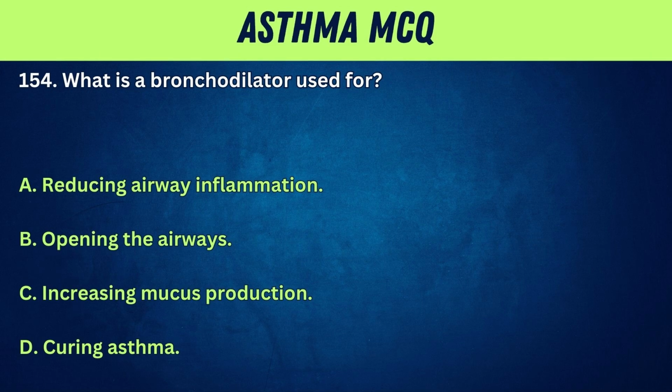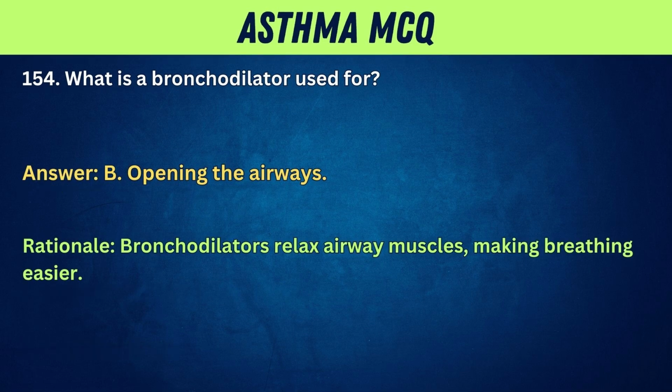154. What is a bronchodilator used for? A. Reducing airway inflammation. B. Opening the airways. C. Increasing mucus production. D. Curing asthma. Answer: B. Opening the airways. Rationale: bronchodilators relax airway muscles, making breathing easier.